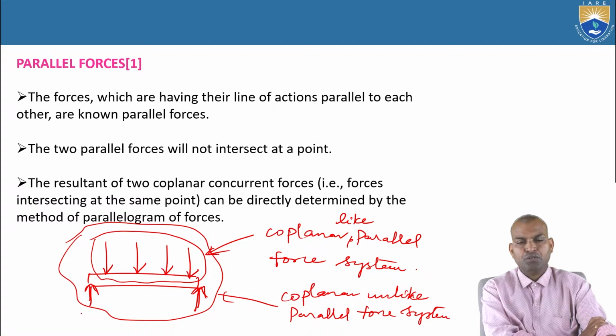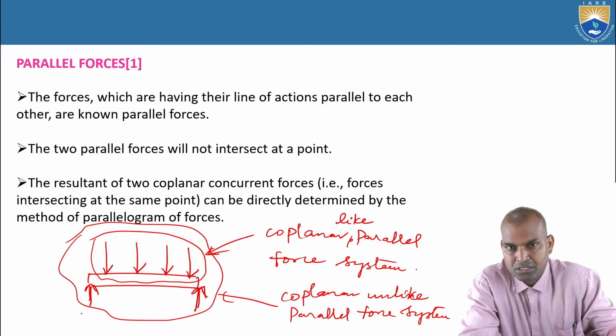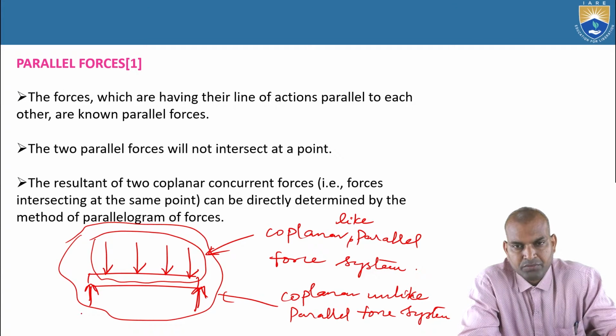What are the characteristics of the parallel force system? The forces are parallel to each other, and no two forces intersect at the same point.